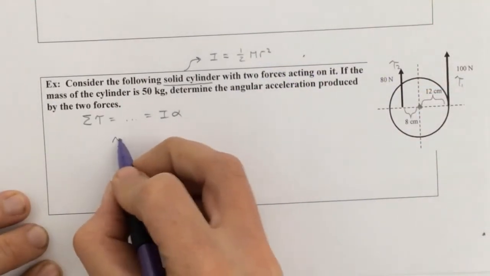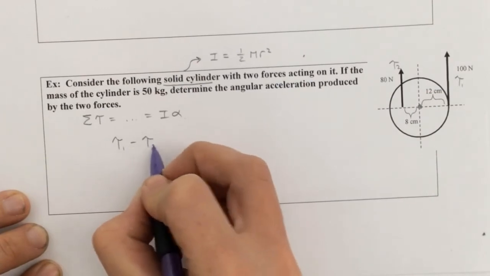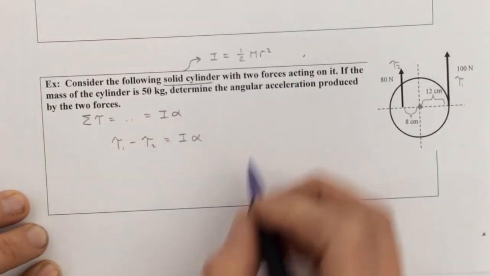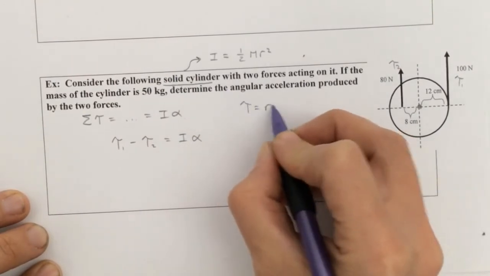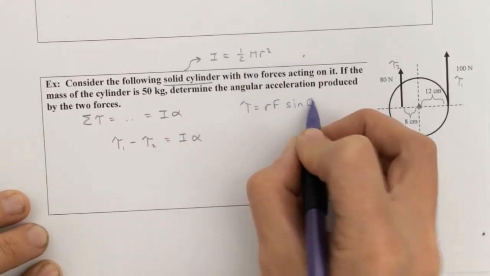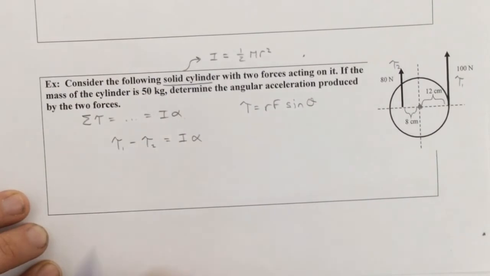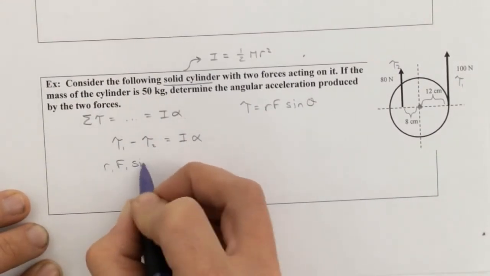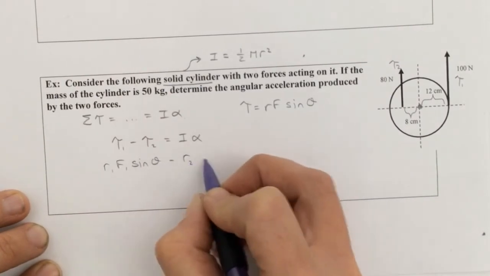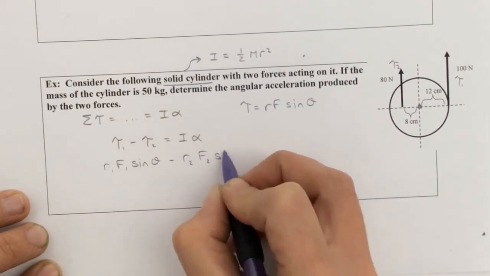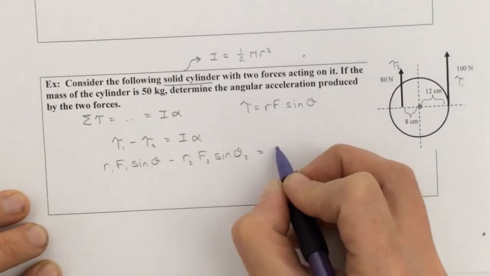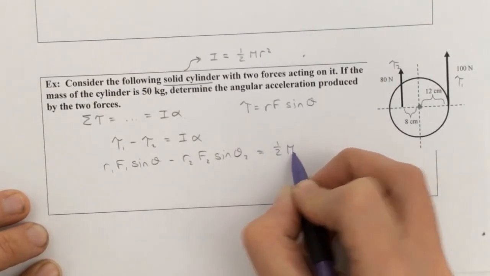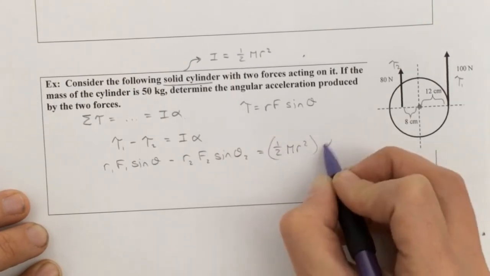So it would be that torque 1 minus torque 2 is equal to I alpha. And recall that our equation for torque is R F sine theta. So this would be R1 F1 sine theta 1 minus R2 F2 sine theta 2 is equal to I alpha, I in this case being 1/2 m r squared, and alpha.